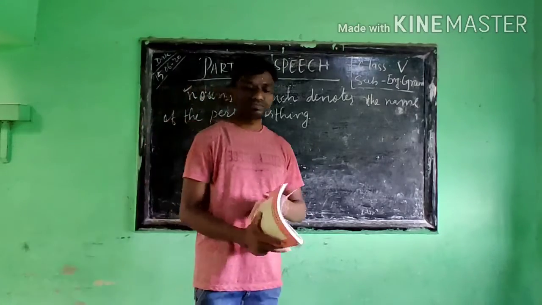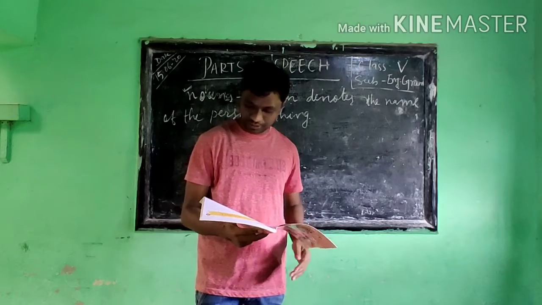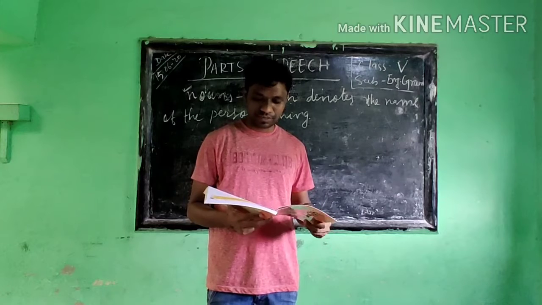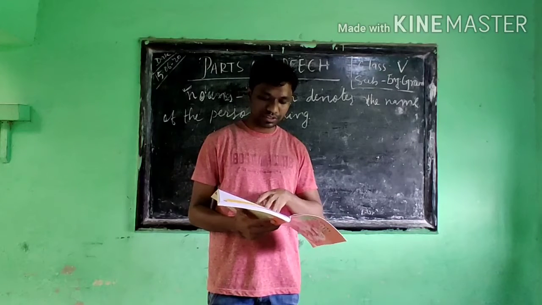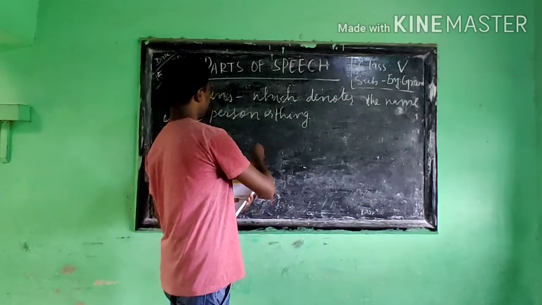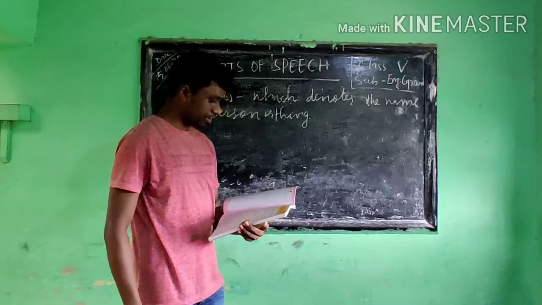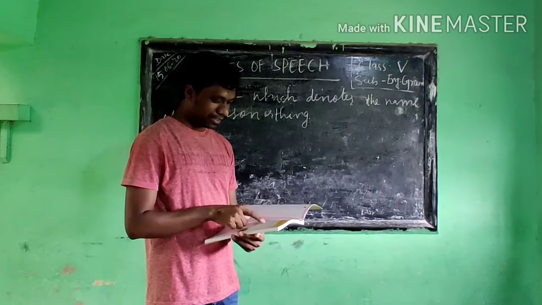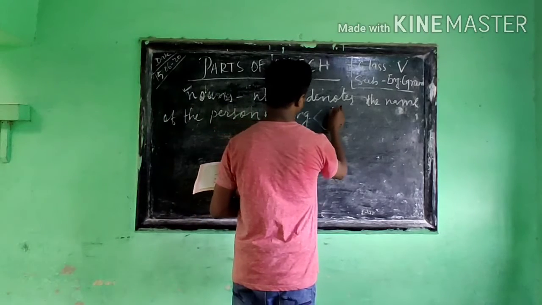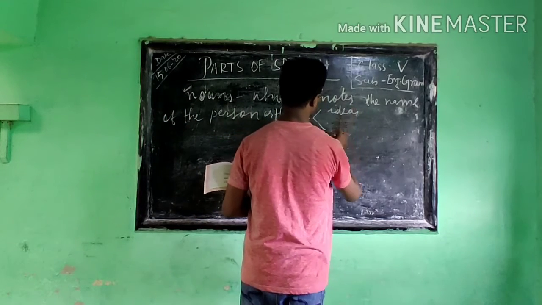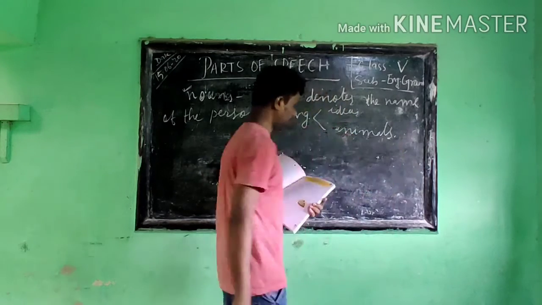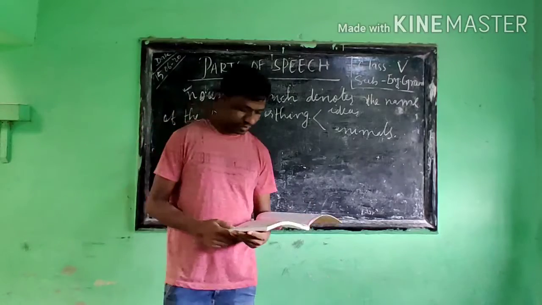Here we see that on page number 1, you will find, let us revise the different parts of speech. Noun is the name of a person, place. Here is the name of the person. Then what is thing? Thing means it includes all, ideas, or also any name of animals and so on. So for example,